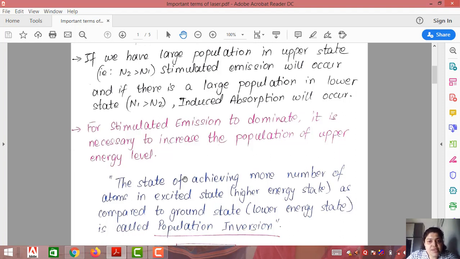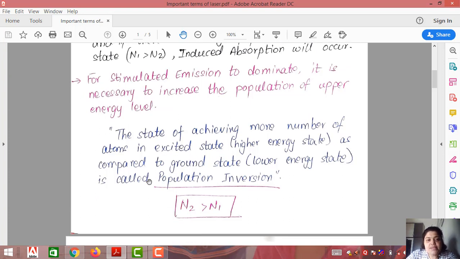Because in the previous video, we saw the relation between spontaneous and stimulated emission, and spontaneous emission dominates stimulated emission. If there is more spontaneous emission, you will never get laser, because we need coherent light, we need stimulated emission, and to increase stimulated emission, we should have more population of the higher or upper energy level.